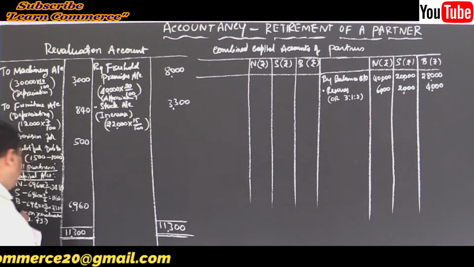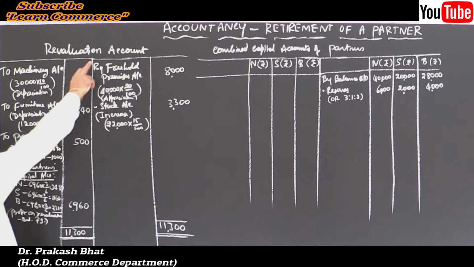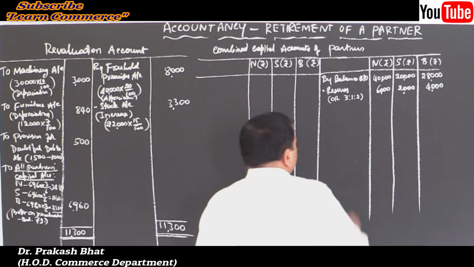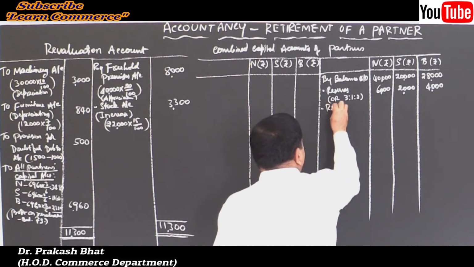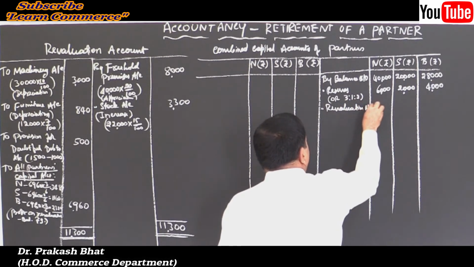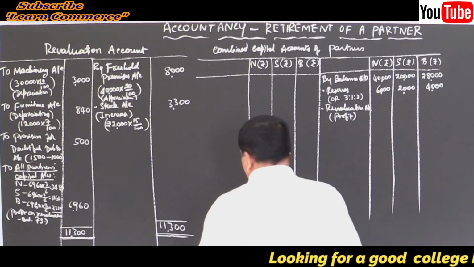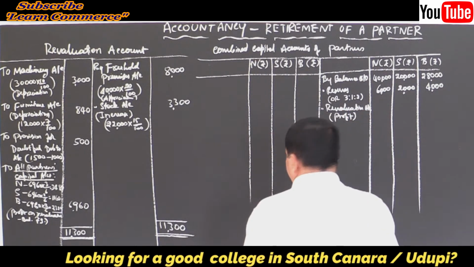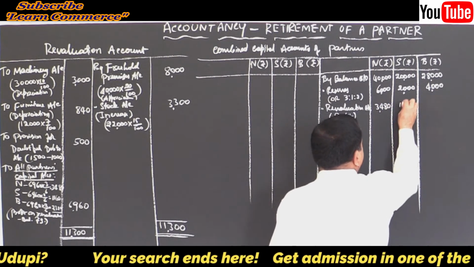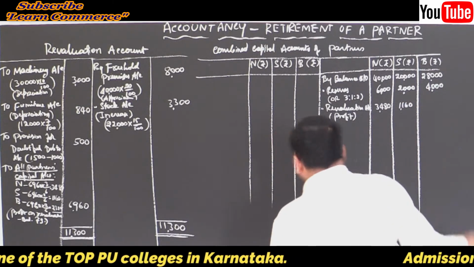There is a profit. We have transferred the profit to all partners' capital accounts. The journal entry is revaluation account debit to all partners' capital accounts. Correct? So all partners' capital accounts are credited by revaluation account. Write within bracket, profit. There is a profit on revaluation, so the amount is 3,480, 1,160 and 2,320.